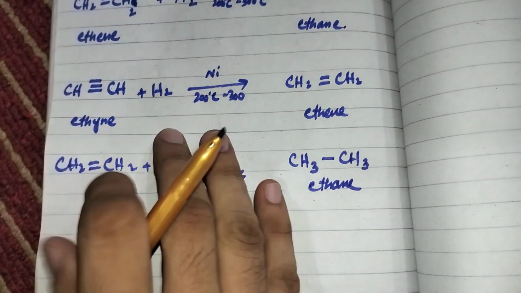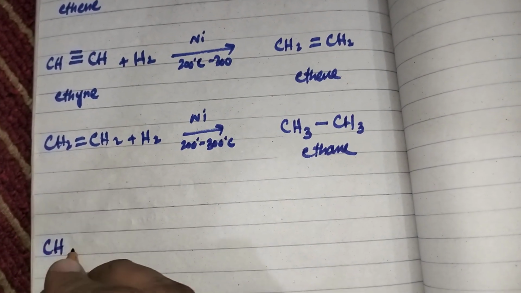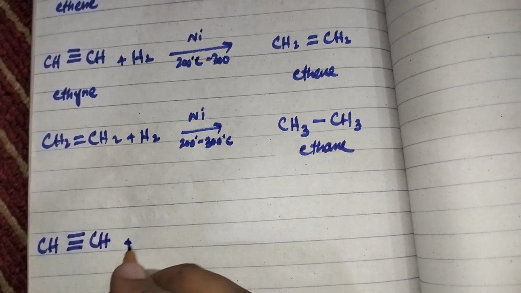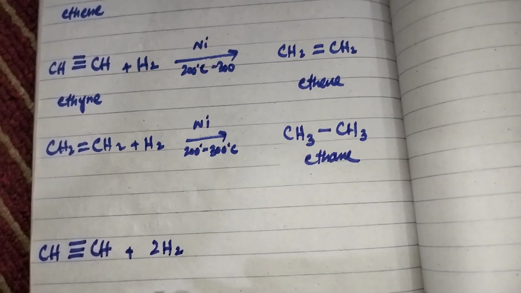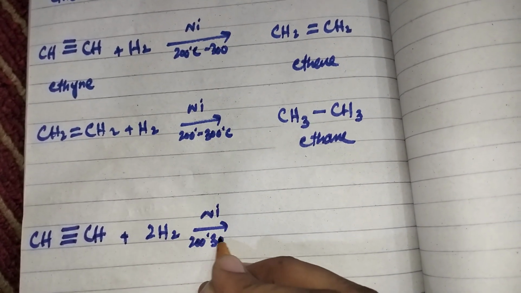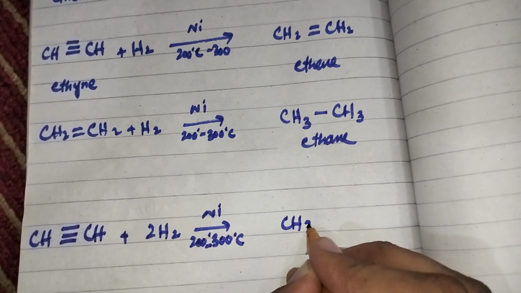We can also write these two reactions in a single step. When ethyne is reacted with two molecules of hydrogen gas in the presence of nickel at 200 to 300 degrees centigrade temperature, it is converted into ethane.